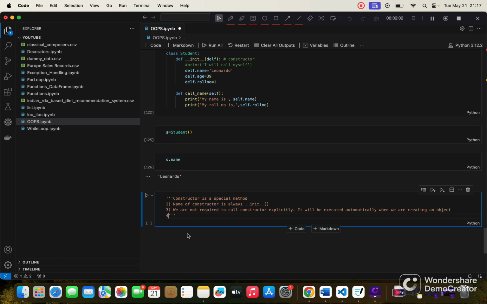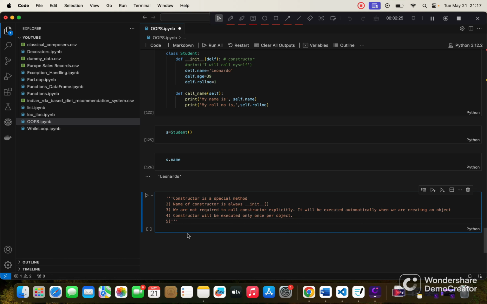The fourth point is that the constructor will be executed only once per object.